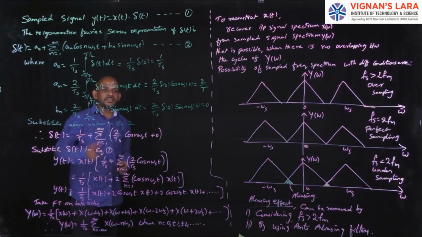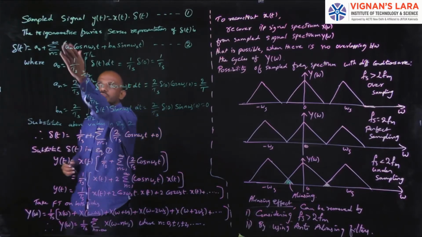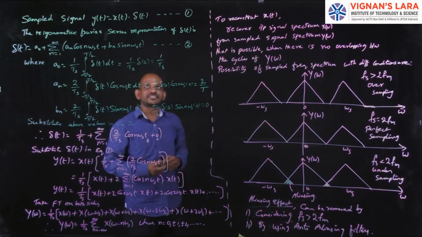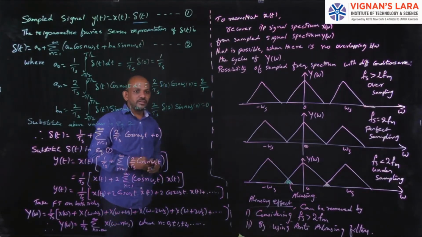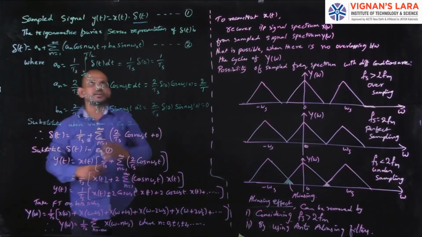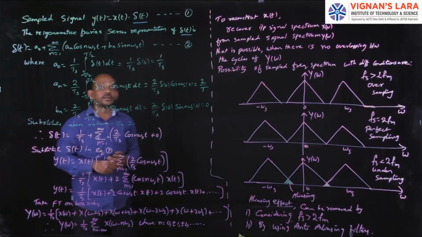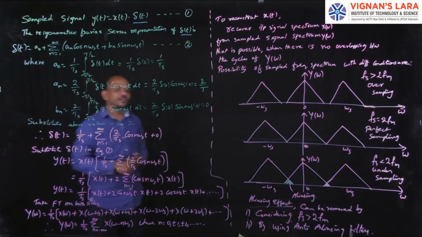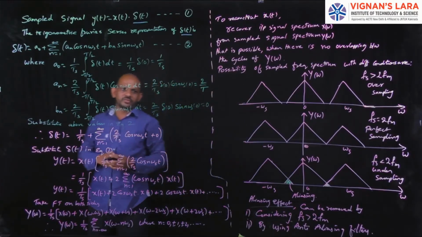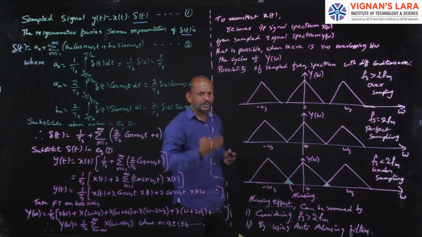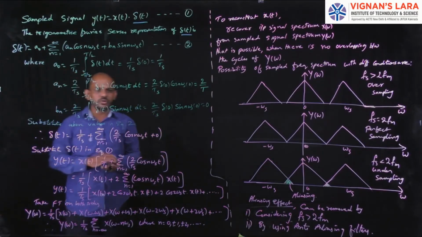Now we move on to the mathematical procedure for the proof of this sampling theorem. I already told you the sampled signal y of t will be equal to x of t into the impulse train del of t. Here this del of t is the impulse train. Now I will write the trigonometric Fourier series representation of the impulse train del of t. We all know the trigonometric Fourier series representation. In that we have three constants, a naught, an and bn.